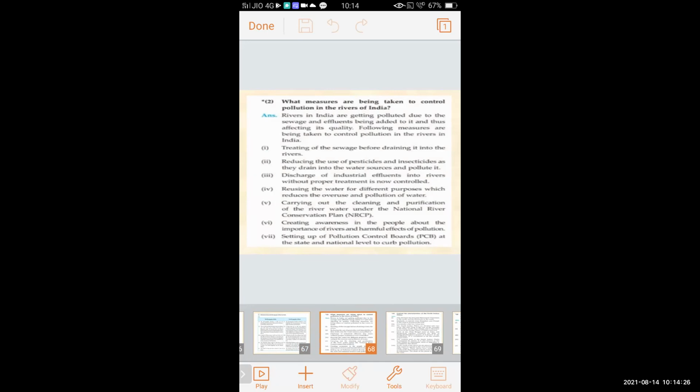Rivers in India are getting polluted due to the sewage and effluents being added to them, thus affecting their quality, due to the industrial waste or various chemicals that are left in the flow of the river. These all affect the quality of the water and produce water pollution. All the water gets polluted. So following are measures being taken to control pollution in the rivers in India. So we will see one by one what are the measures taken.